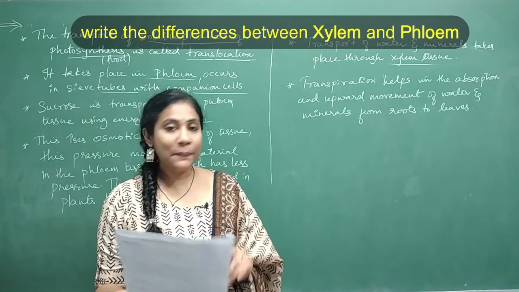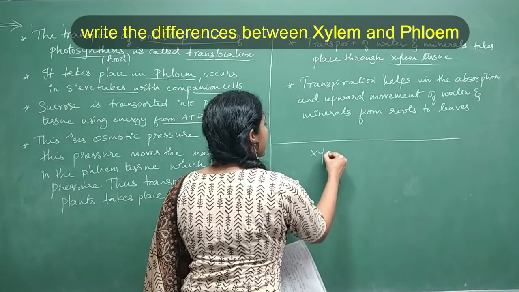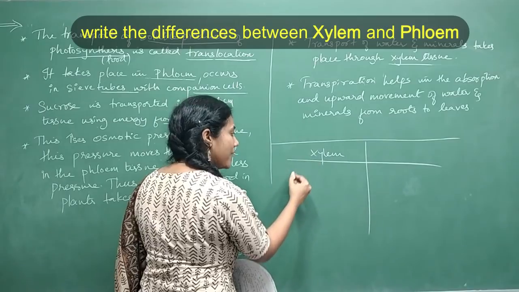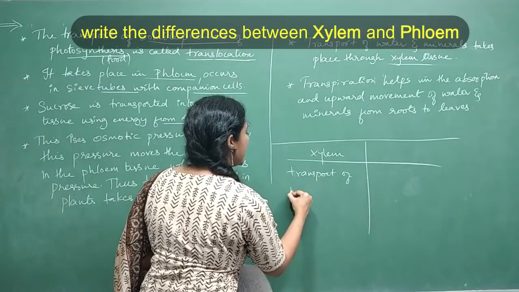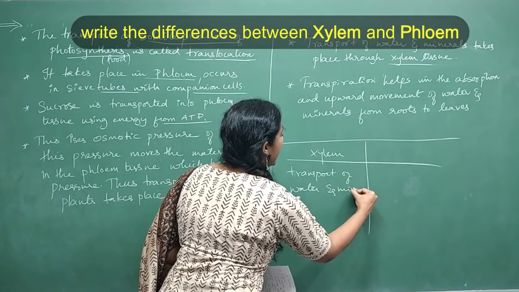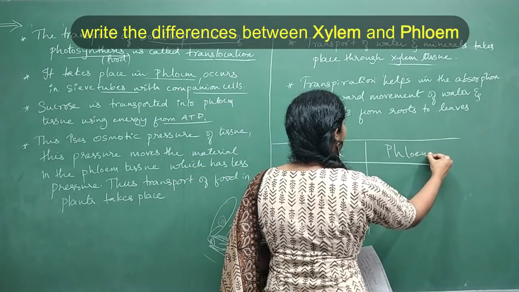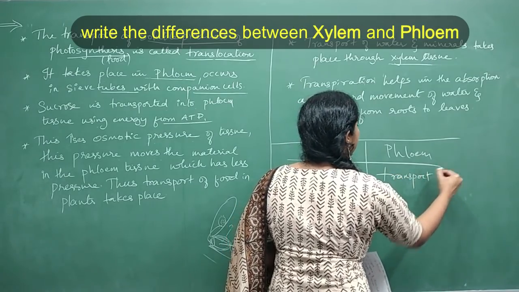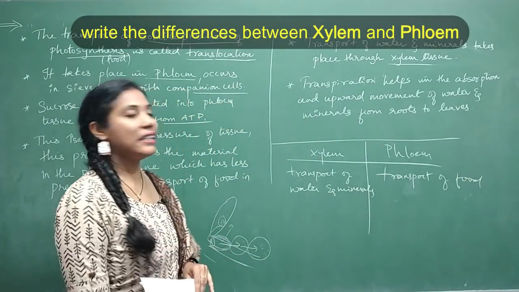Differentiate between xylem and phloem, they are asking. So what do you mean by xylem? Xylem is a special tissue which involves the transport of water and minerals, isn't it? So water is transported with the help of xylem tissue, whereas phloem, just now I told you, helps in the transport of food, isn't it? That is sucrose, right? So this is the major difference between xylem and phloem.